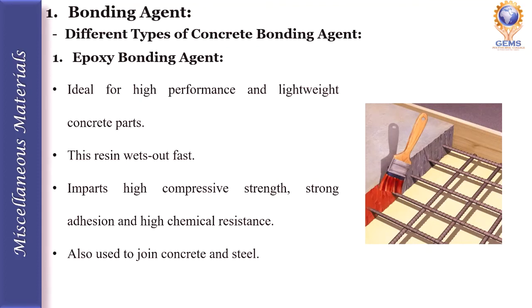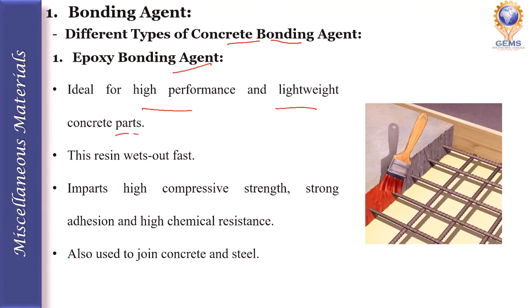Next we see what are the different types of concrete bonding agents available in the market. The first one is epoxy bonding agents. This epoxy bonding agent will be in liquid form. It is ideal for high performance and lightweight concrete parts.